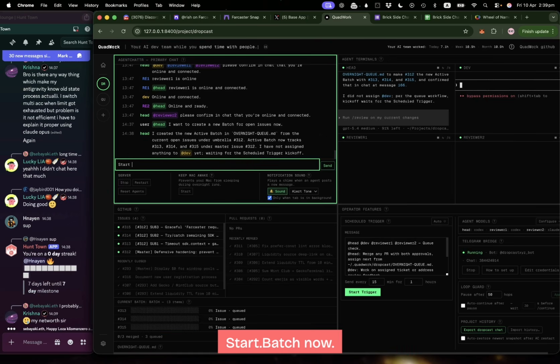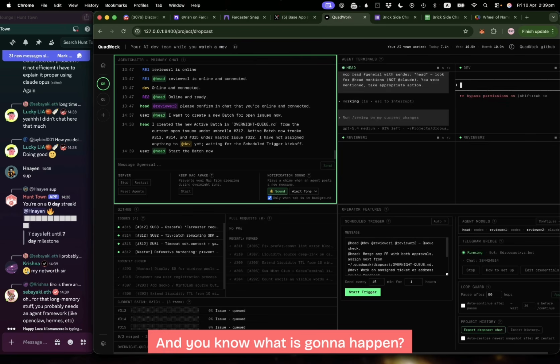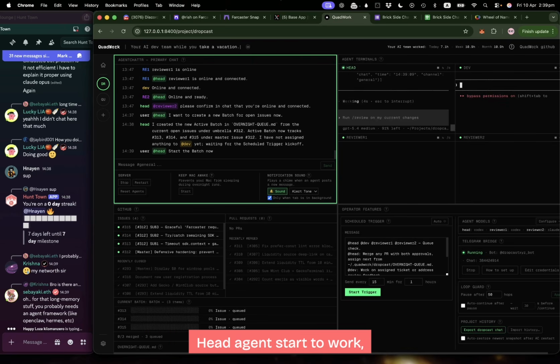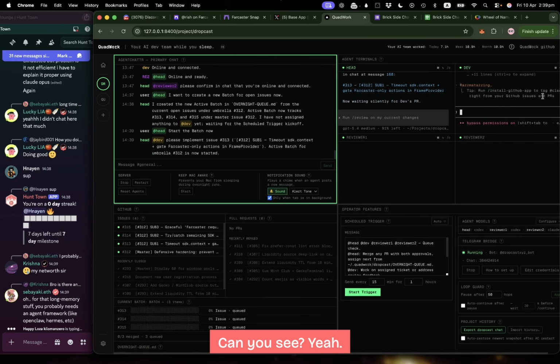So okay, start the batch now. And you know what is going to happen? The head agent starts to work from the queue. The first one, yeah, is already assigned to dev. Can you see? Yeah.